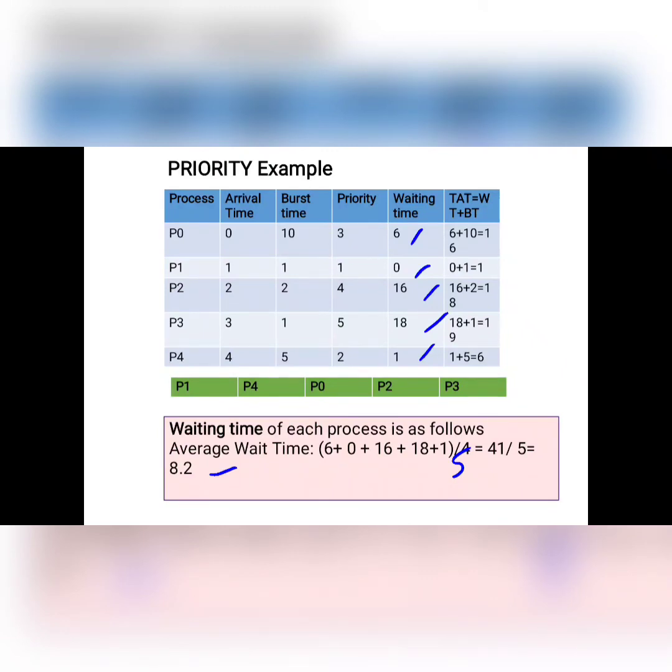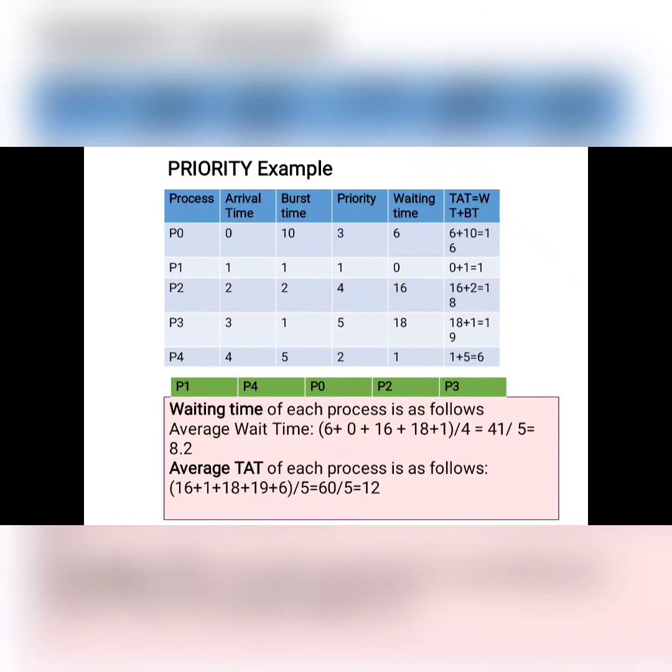Next, the average turnaround time is 16 plus 1 plus 18 plus 19 plus 6, divided by the total number of processes, 5. So 60 by 5 is equal to 12. Like this we calculate the waiting time or turnaround time of a particular process, or the average waiting time and average turnaround time, by using the priority based scheduling algorithm. Thank you.